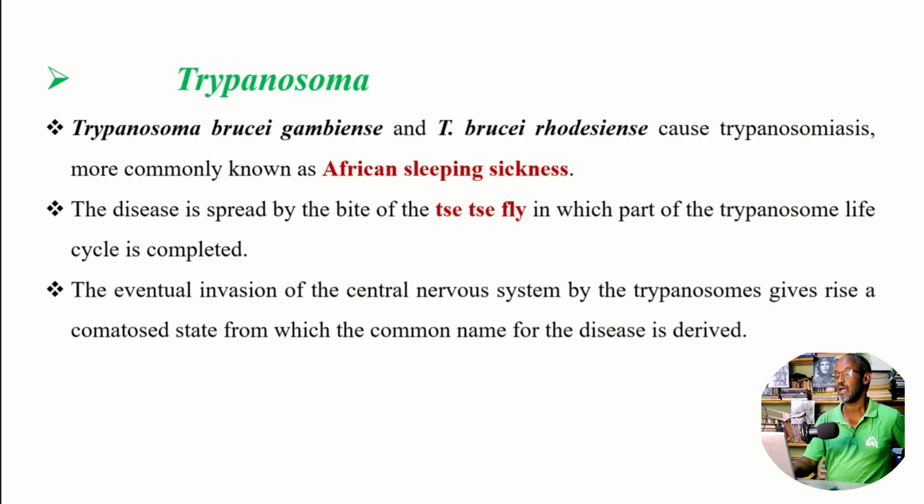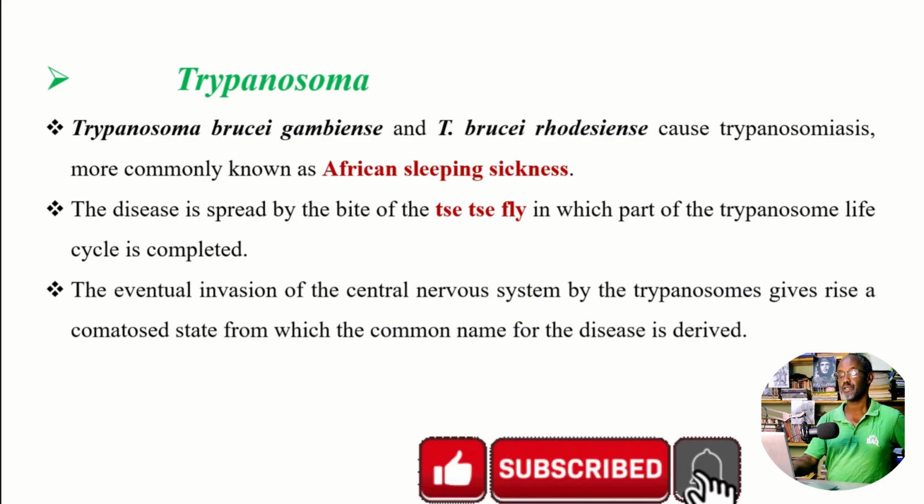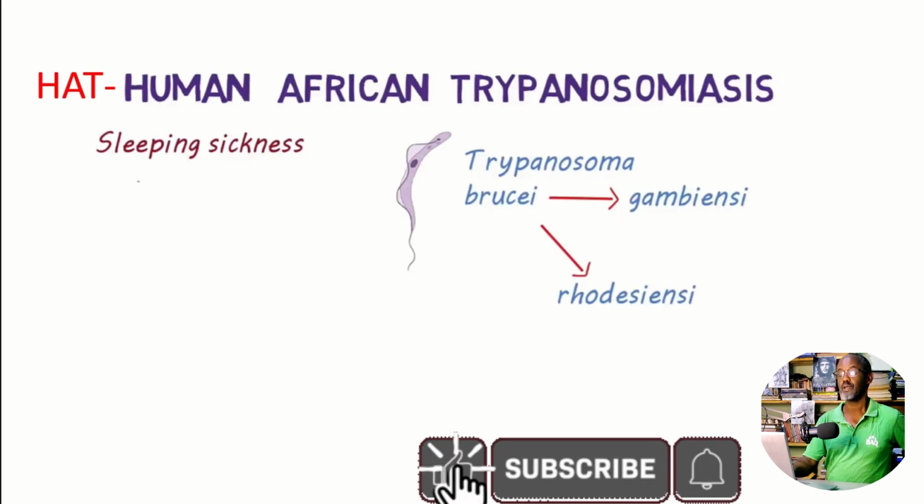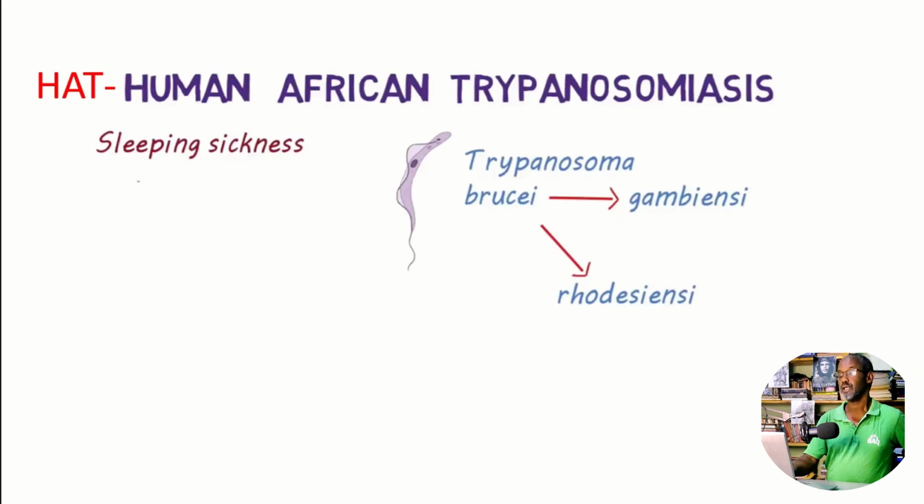It's not as simple as sleep. It is fatal. It can kill. It can destroy the nervous system, the brain. The first symptom is a comatose state. That means a sleepy state, and finally it can kill. You see, human African trypanosomiasis, Trypanosoma brucei, the two varieties, Gambiense and Rhodesiense, they cause sleeping sickness.